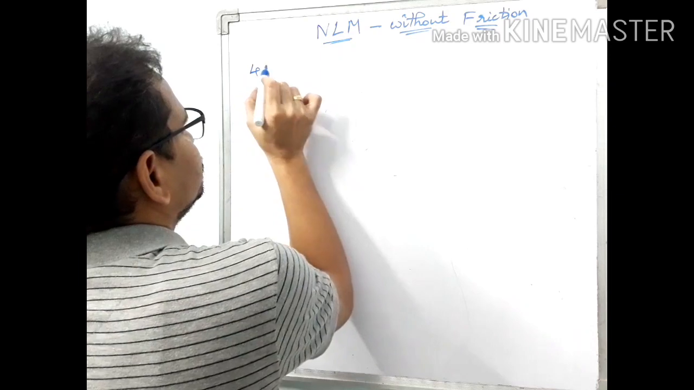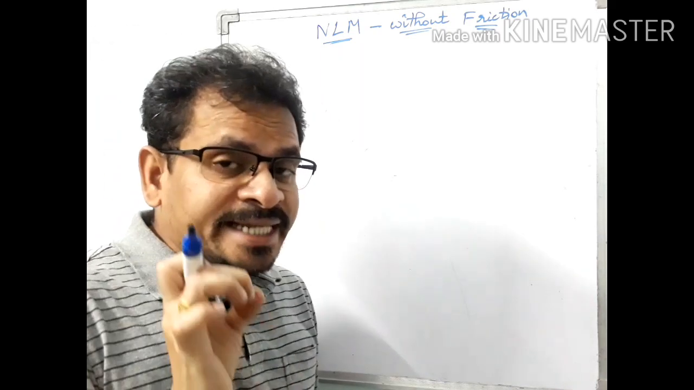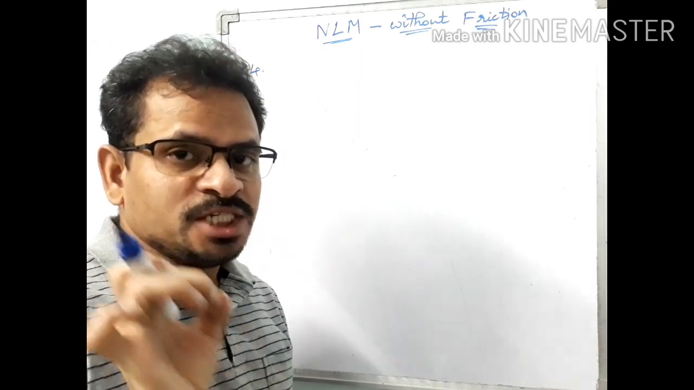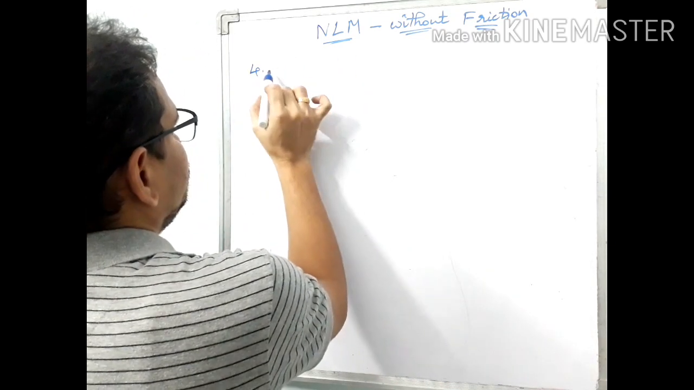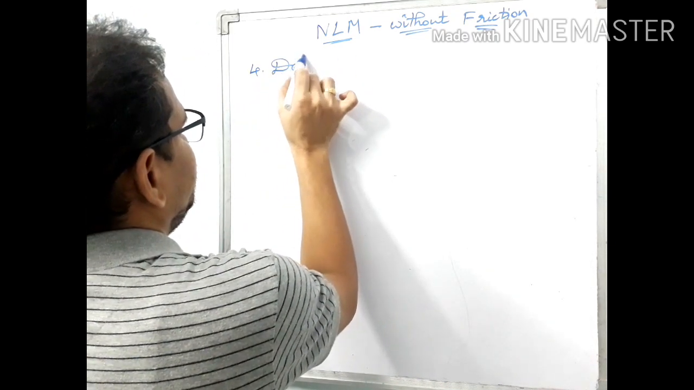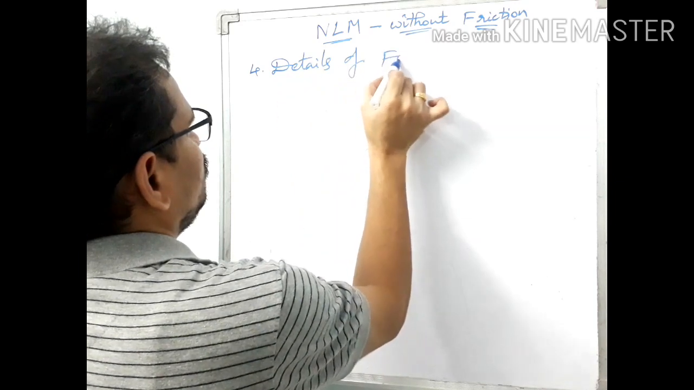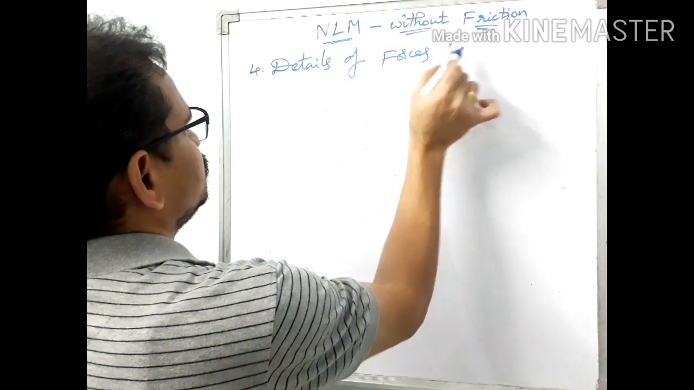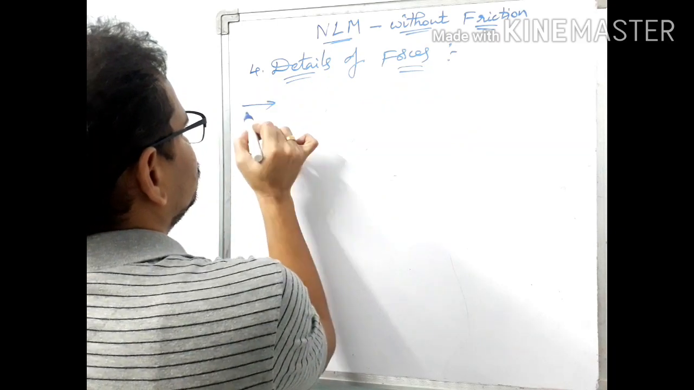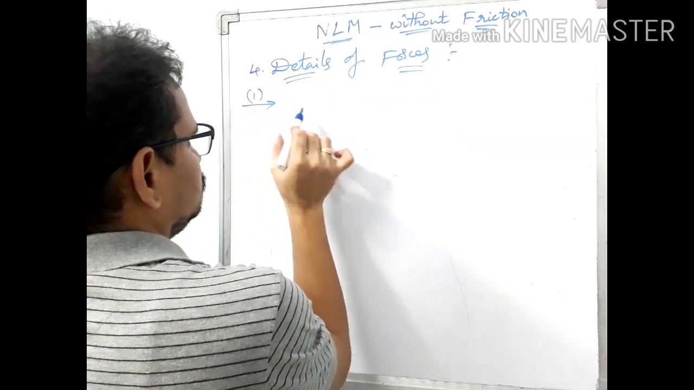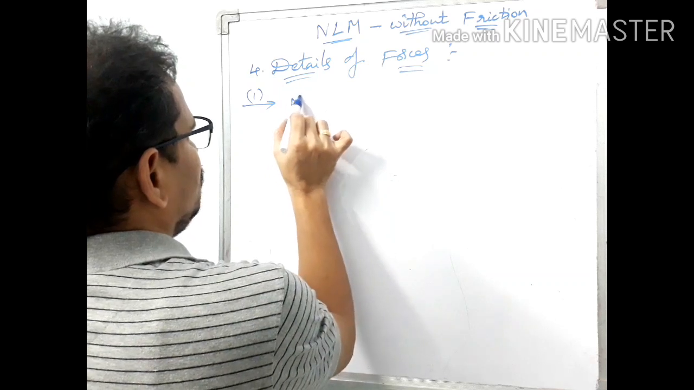The fourth one is details of the forces which we are going to deal with in Newton's laws of motion. What are they? Okay, let me write here. Details of forces. The first one is normal contact force.